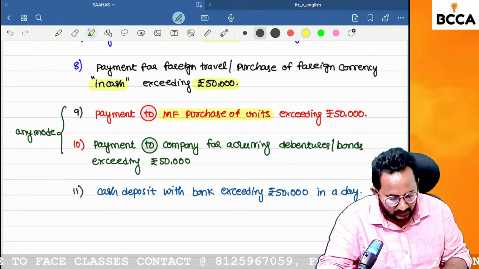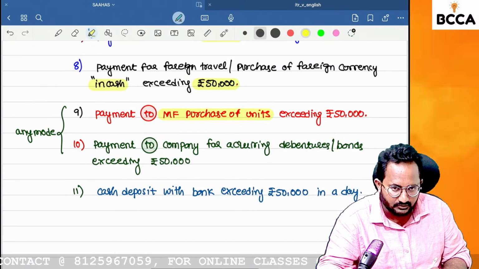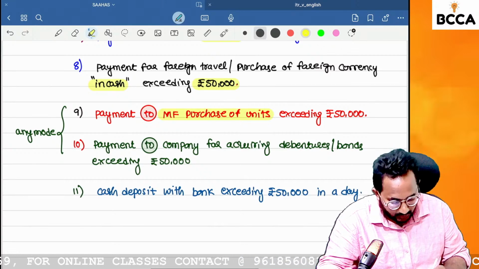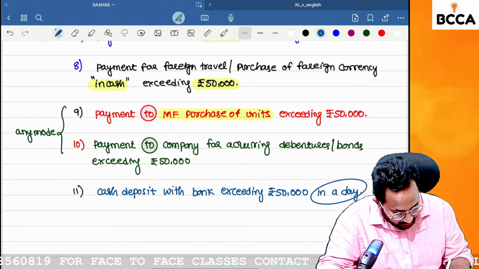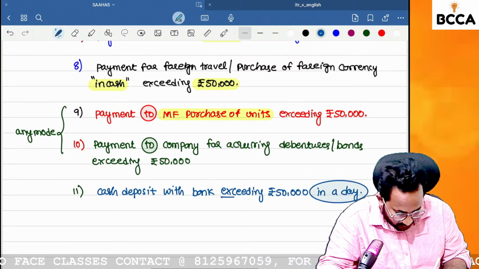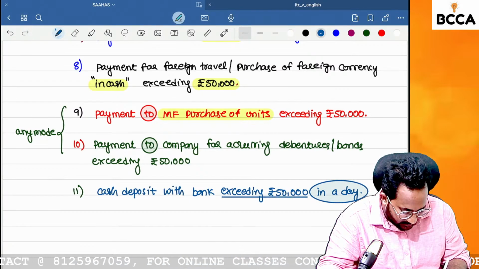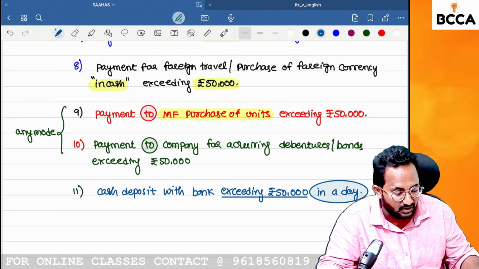If you are going to deposit cash here, definitely they will ask you for the PAN number. Can you tell me this limit is for what, a day? Can you tell me what is that? Exceeding 50,000. Sir, if you are going to the bank, unfortunately in some cases they will not ask you the PAN number.